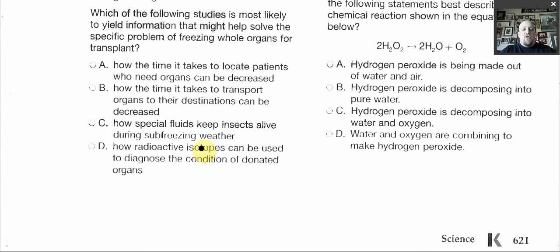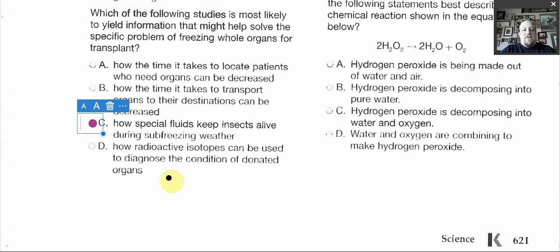How special fluids keep insects alive during sub-freezing weather. So freezing, sub-freezing. This one's really important because it has the answer kind of right in it. So usually an answer will have a rephrase of the question a little bit. So this one has freezing, sub-freezing weather. How do insects keep alive during the freezing? How do we keep organs alive during freezing? So that's your answer right there.